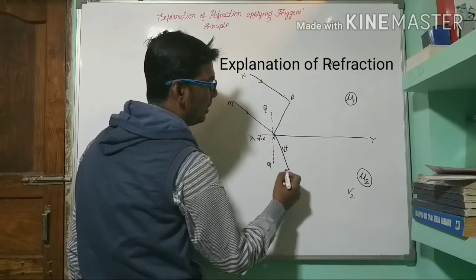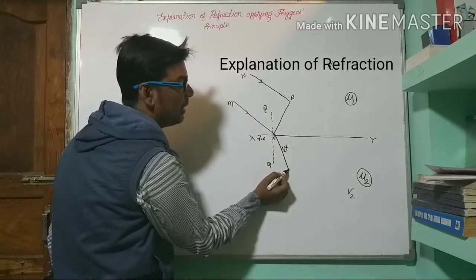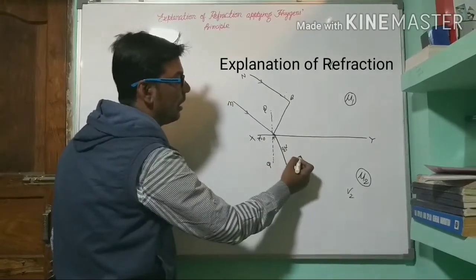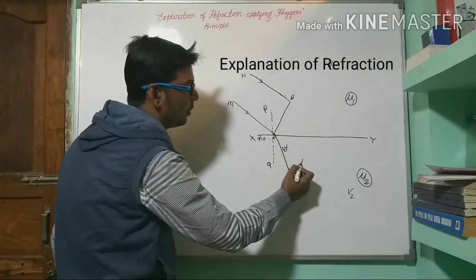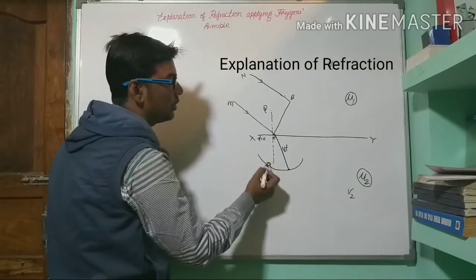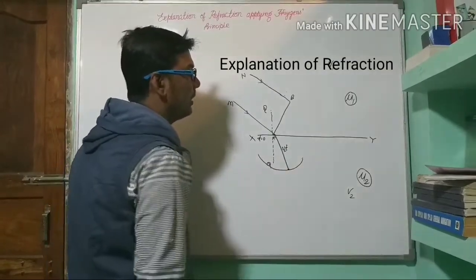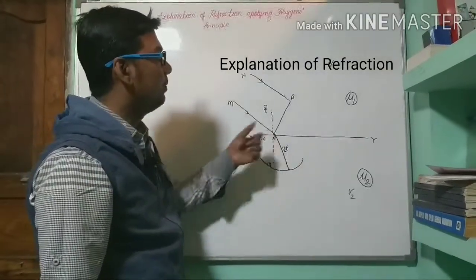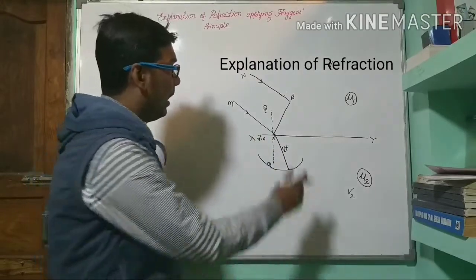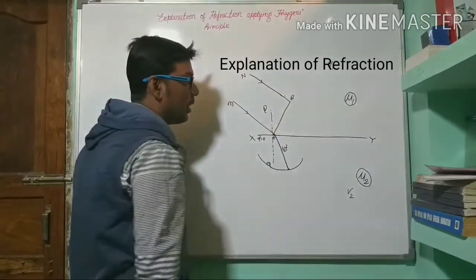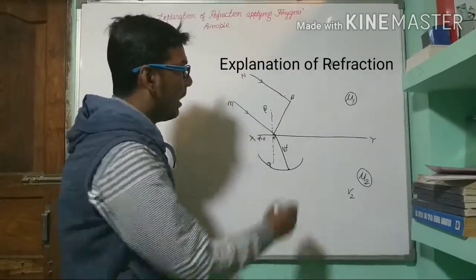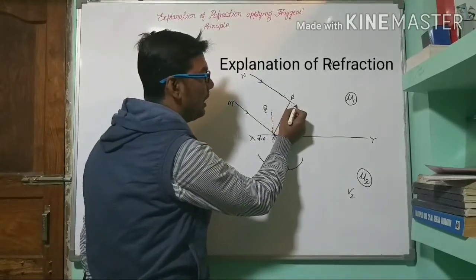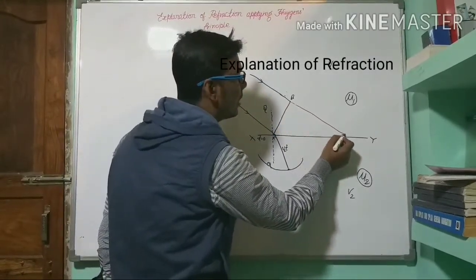and reaches this point. So here there will be spherical wavelets. Okay, so we will draw a sphere at this point with radius v2, and we will talk about this point B. After time t, this point reaches somewhere here.